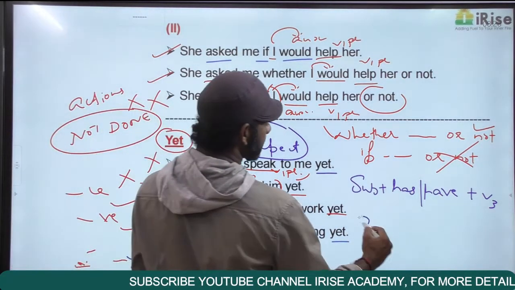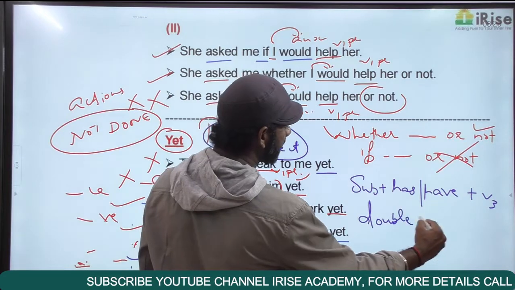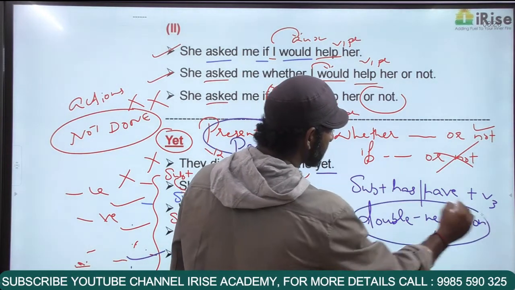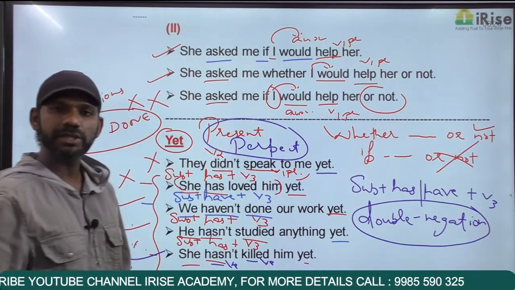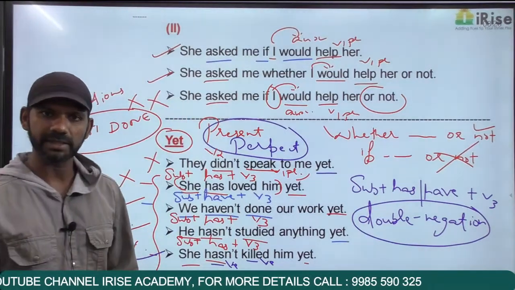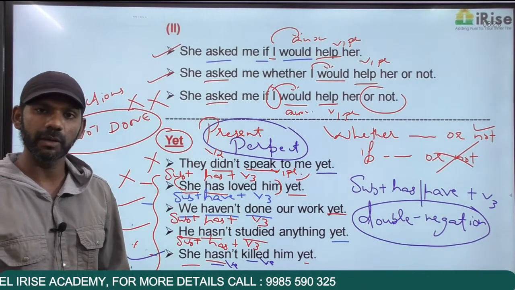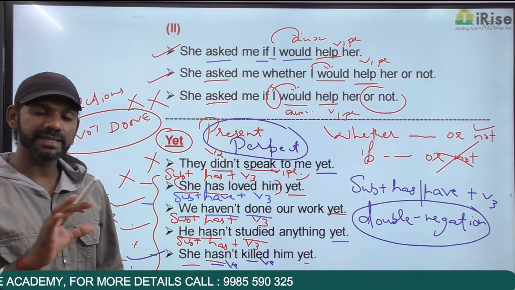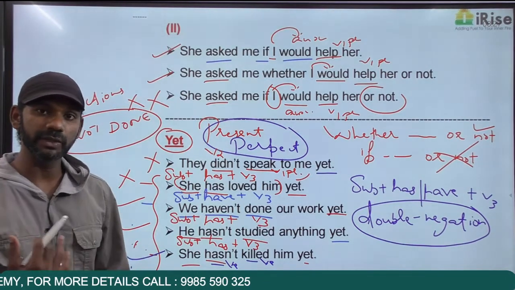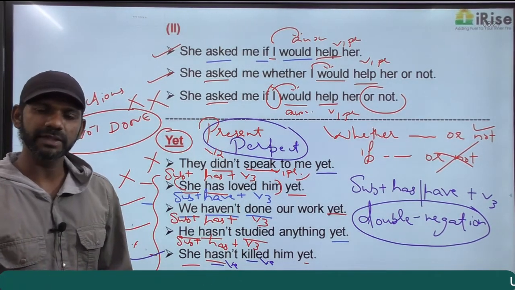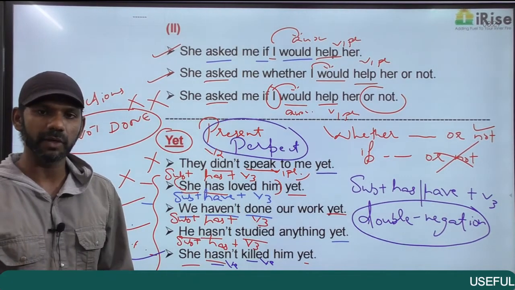There is a concept by name double negation. This concept will surely help us eliminate options while approaching all types of verbal questions: spotting error, sentence improvement, cloze test, fill in the blanks, reading comprehension, parajumbles. You'll understand the application of this concept when we move on to the exercise part. Double negation means when two negative terms come together, the meaning becomes positive.